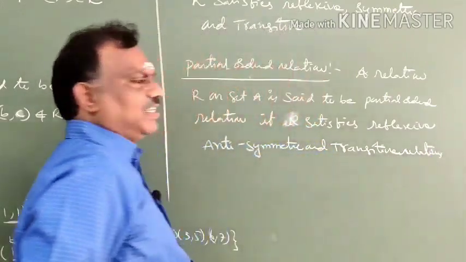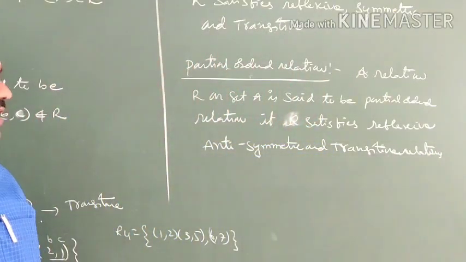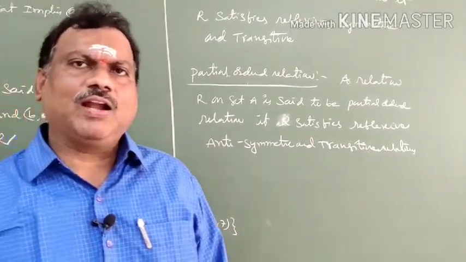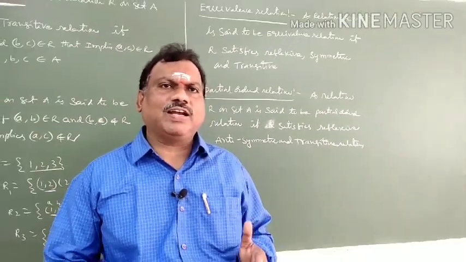If it satisfies all the three, we will call it a partial ordered relation. So we have completed all the definitions. Once again I will recall it.